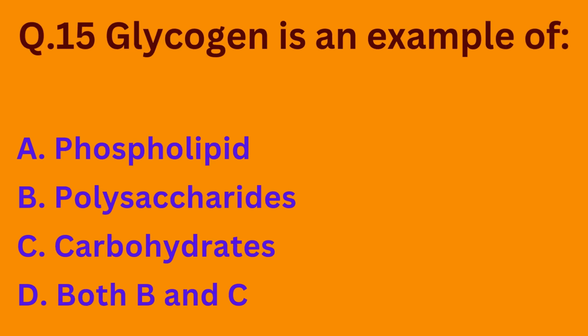Question number 15. Glycogen is an example of option A phospholipid, option B polysaccharides, option C carbohydrates, option D both B and C.